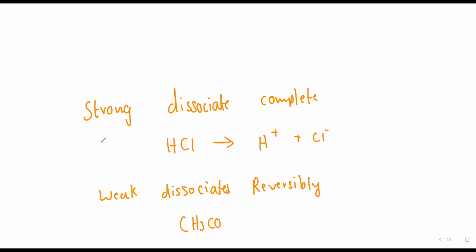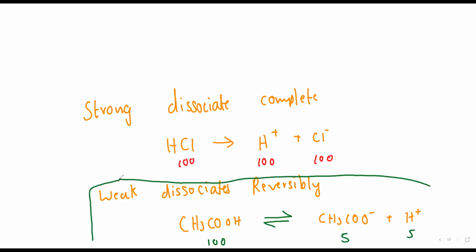Look, suppose for HCl, if I've taken 100, it will give me 100 H+ and 100 Cl-. But if I take acetic acid, a weak thing, it will dissociate reversibly. Look, this sign will be there. If I've taken 100 of this, acetic acid will give me acetate ion and H+ ion, but this will be only less. It will be 5 of this and 5 of this. That's it. So anything which is weak dissociates reversibly, and anything strong dissociates completely.